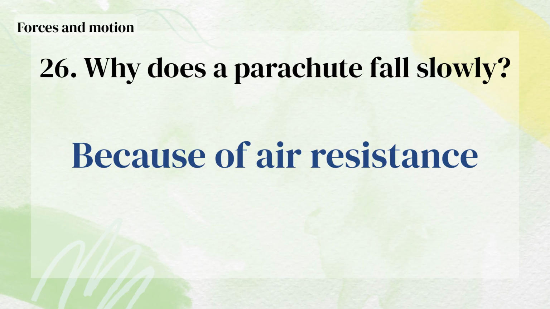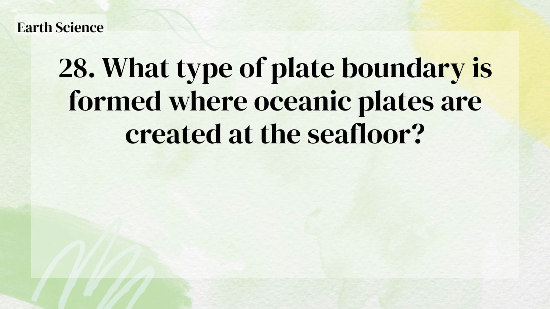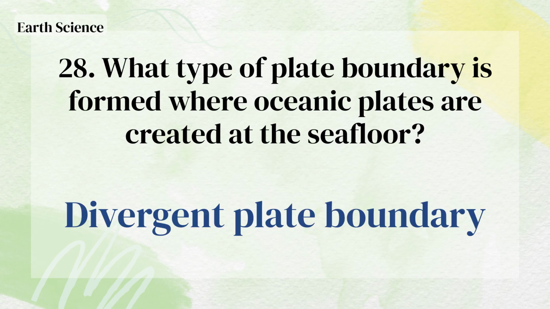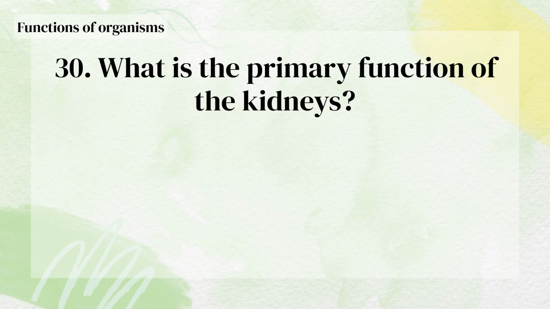Because of air resistance. What is the main polysaccharide component of plant cell walls? Cellulose. What type of plate boundary is formed where oceanic plates are created at the seafloor? Divergent plate boundary. What function does a robot need to avoid objects or change direction? Obstacle avoidance. What is the primary function of the kidneys?